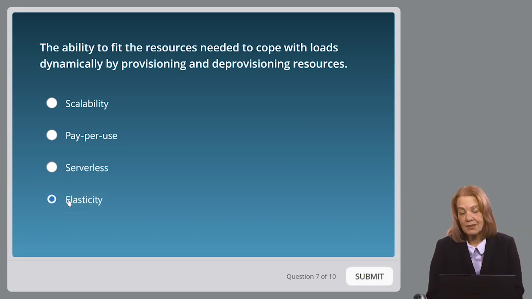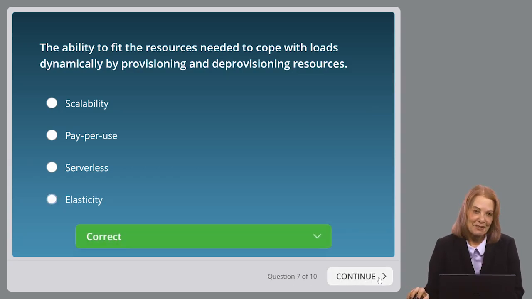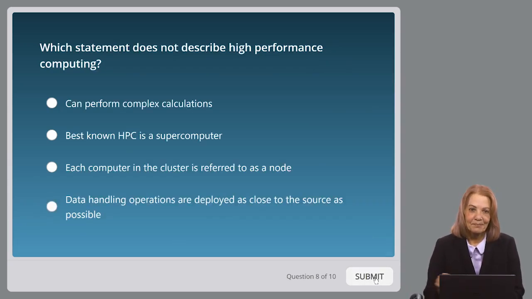Now, don't confuse elasticity with scalability. When we talk about scalability, we're talking about to grow. We either talk about scaling up or scaling out, where elasticity is the ability to fit the resources needed to cope with loads dynamically by provisioning and deprovisioning resources. And, of course, that one's correct. All right, number 8.